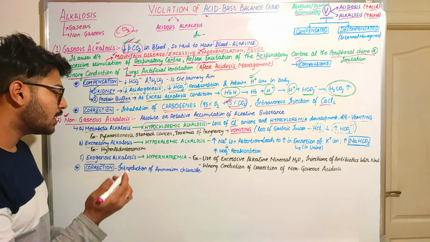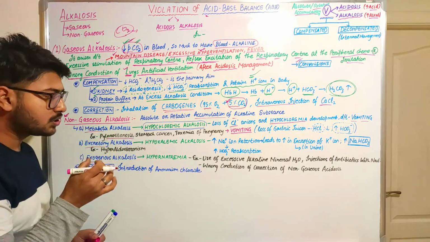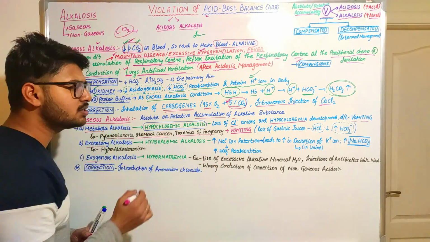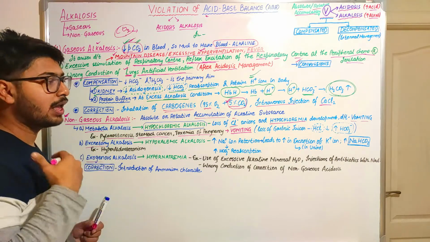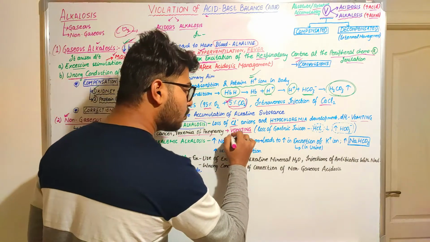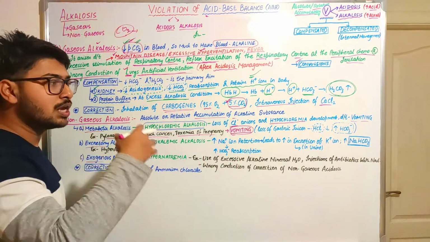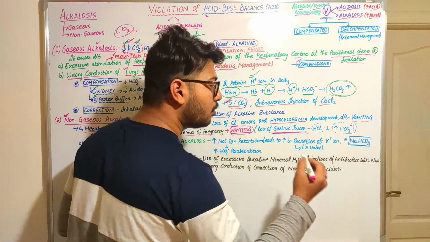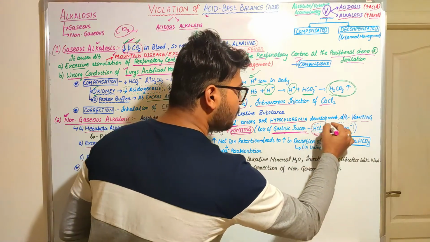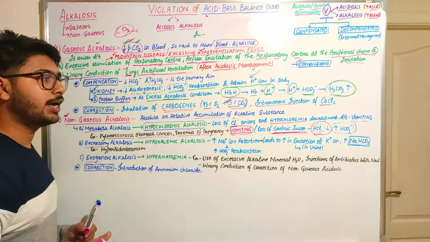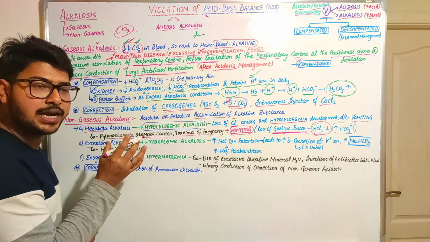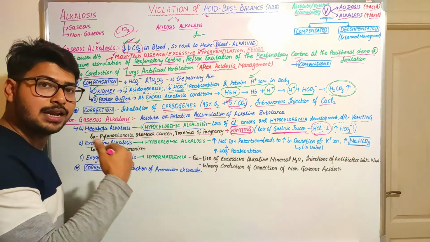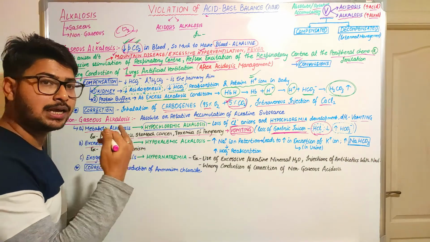And in which condition does it occur? It occurs when there is pylorostenosis, stomach cancer, or toxemia of pregnancy. In these conditions, our body tends to have excessive vomiting. Through excessive vomiting, what happens? Our body will lose an excess amount of gastric juices, and gastric juices contain a high amount of hydrochloric acid. So as the body loses an extra amount of acidic content through vomiting, the bicarbonate ions are preserved inside the body, and that will lead to the rise of metabolic alkalosis.